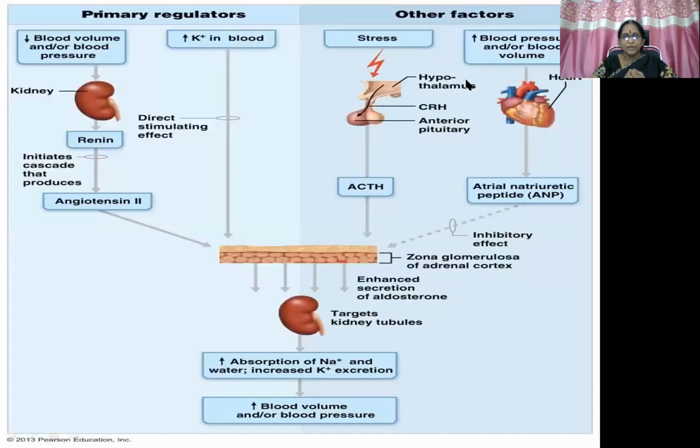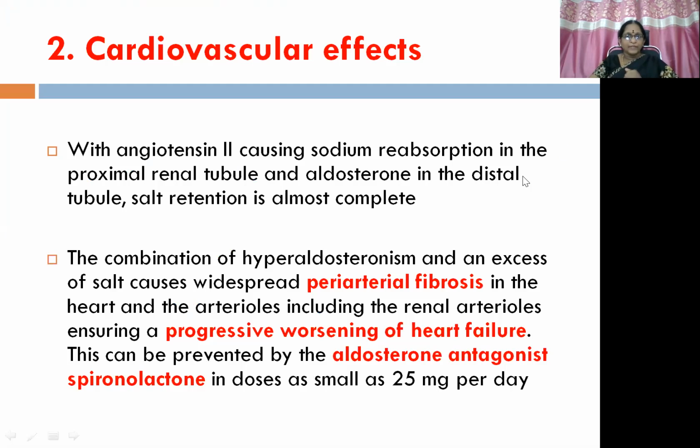So here, this point we have already discussed. Whenever there is blood volume increase, so to protect the already compensated heart in heart failure, atrial natriuretic peptide is released from the cardiac muscle, which is going to inhibit the secretion of aldosterone. This is a protective phenomenon. Further, what happens because of the decompensated heart failure, there is release of aldosterone. So further release, absorption of sodium and water.